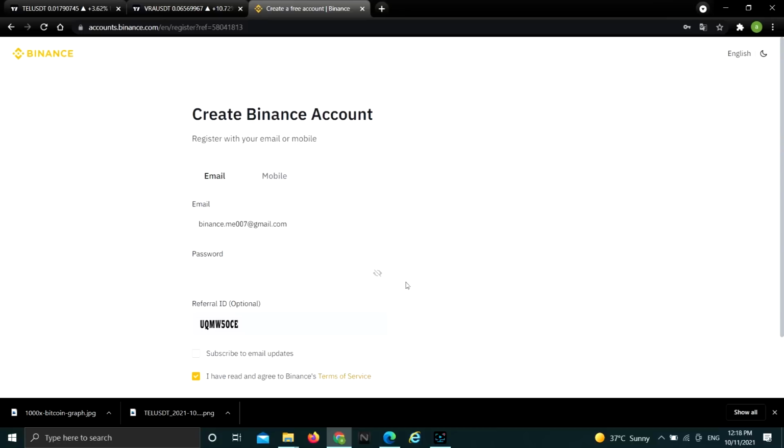Just think of a password that's going to be really hard for anyone to predict, because after all, you're going to deposit money to this account, and you don't want anyone to be able to know your password and after that take all of your money away. So you need to enter a strong password, as we said. That's what I'm going to do right now.